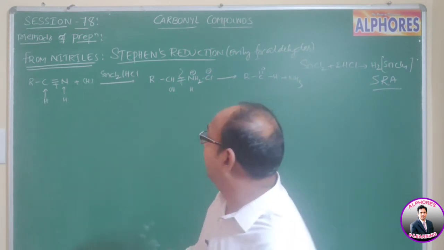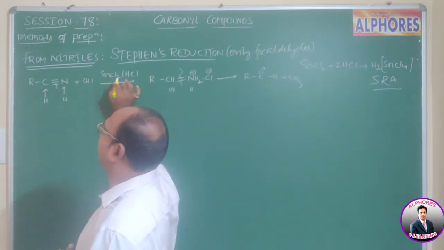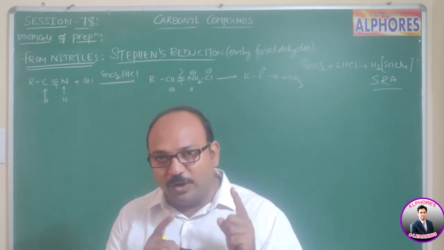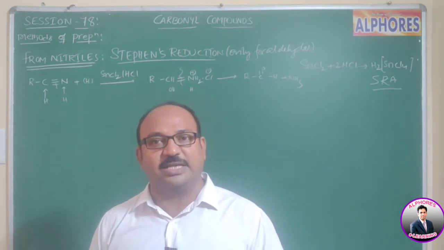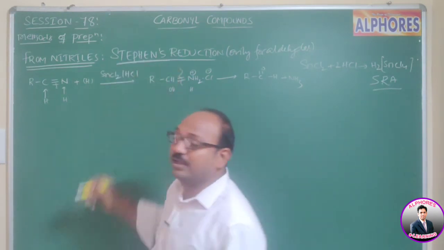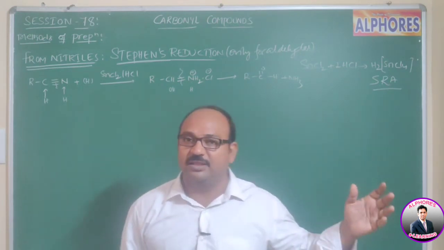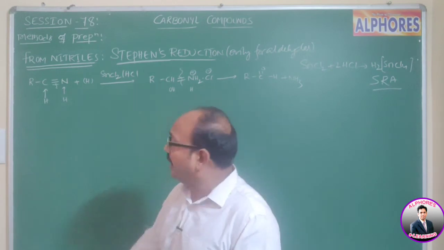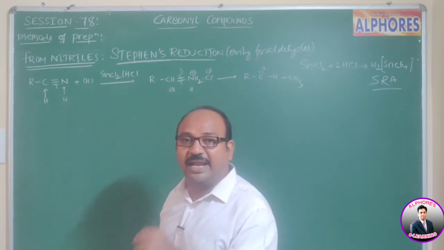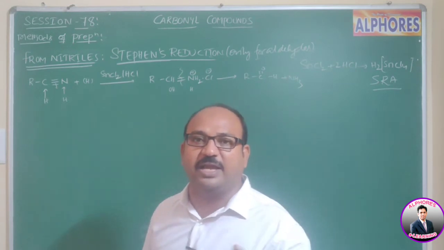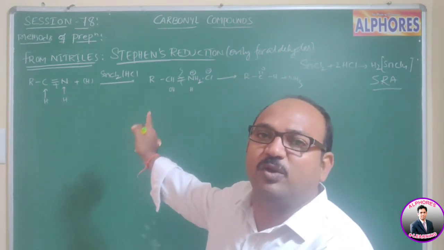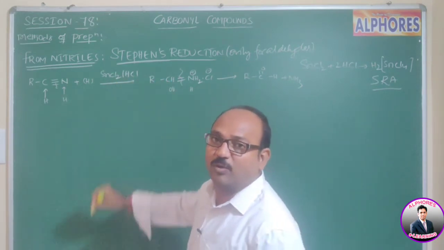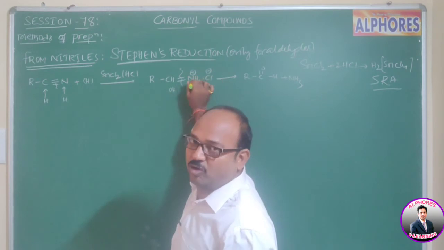That means first the nitrile is reduced, and for that reduction we are using SnCl2 and HCl. If we are using SnCl2 and HCl, such reduction is called Stephen's reduction. If you are using any other reagent, we are not supposed to call that reaction Stephen's reduction. Ultimately, from nitriles upon reduction we get only aldehydes. We are not supposed to get any ketones here. Now with SnCl2 and HCl, we have to use excess HCl. Then you get iminium chloride.